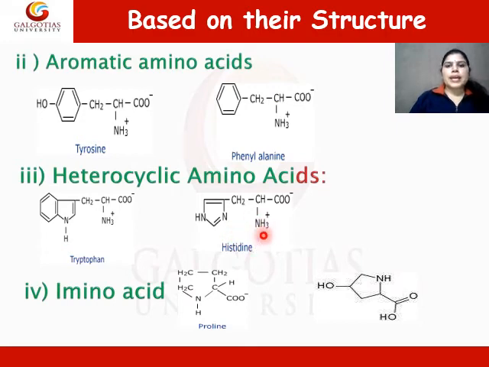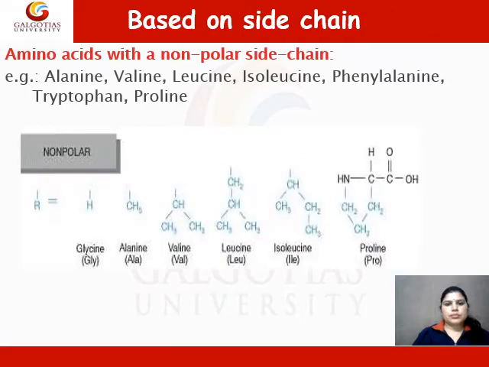The next category is imino acids. These amino acids do not have a free amine group in their structure. The amine group belongs to the amine group contained in the ring. An example of these amino acids is proline. Except proline, all amino acids have a free amino group.